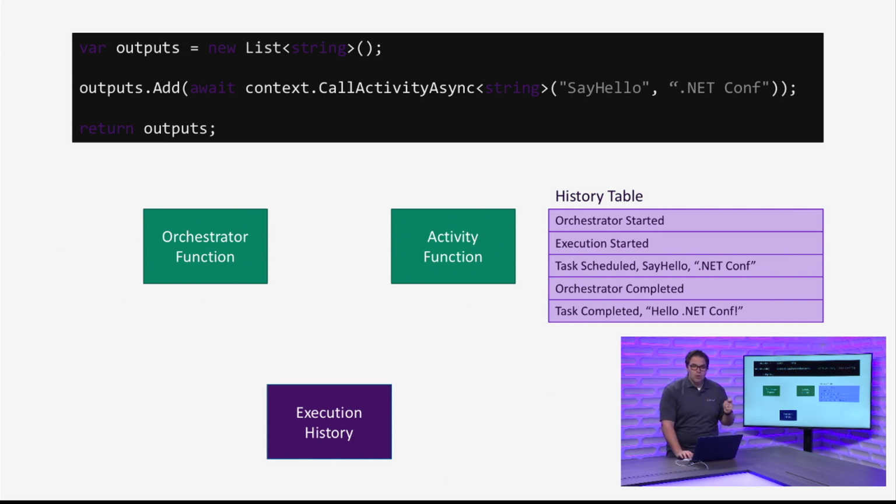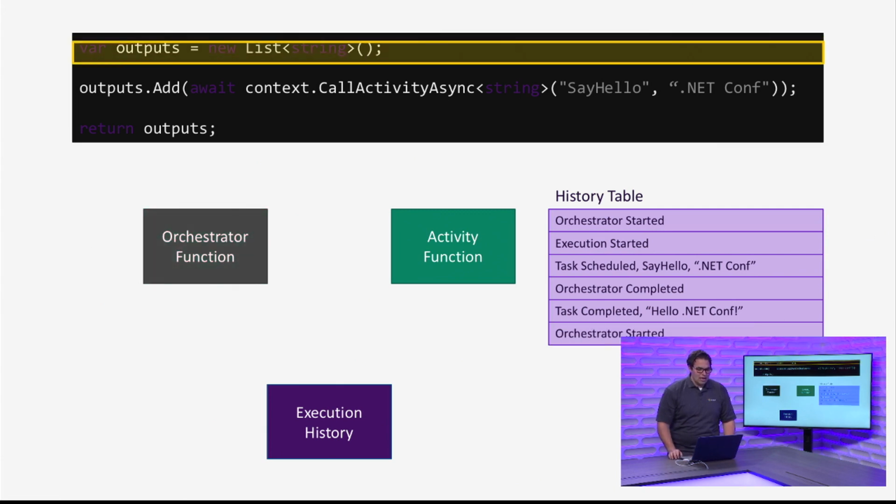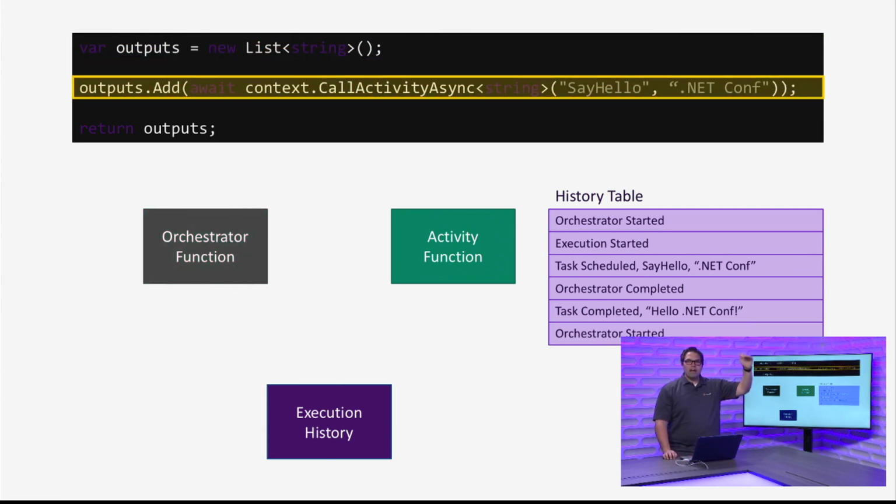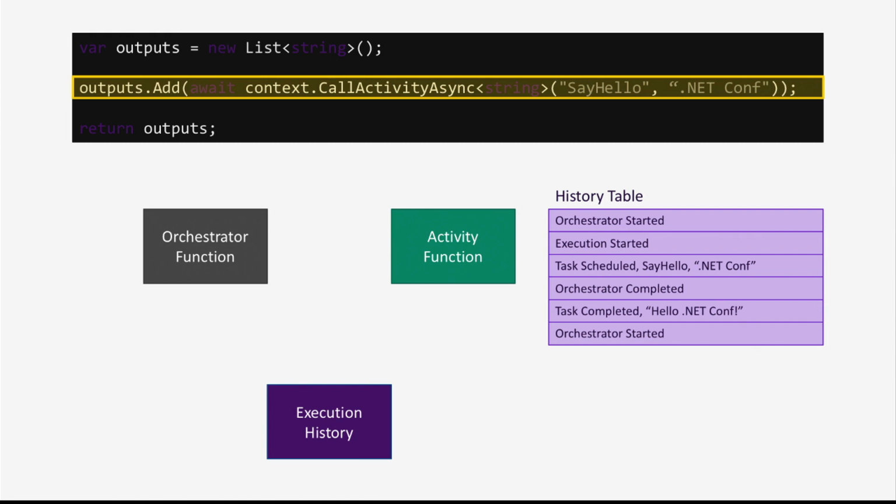Now what happens when the orchestrator wakes back up is extremely important to understand when you're writing and debugging these. The orchestrator function is not going to pick up from where it left off. In fact, what's going to happen is it's going to start from the very top of the orchestrator again when it wakes back up. So it starts at the top, it does that first line of code, hey, I need to have a new list of strings.